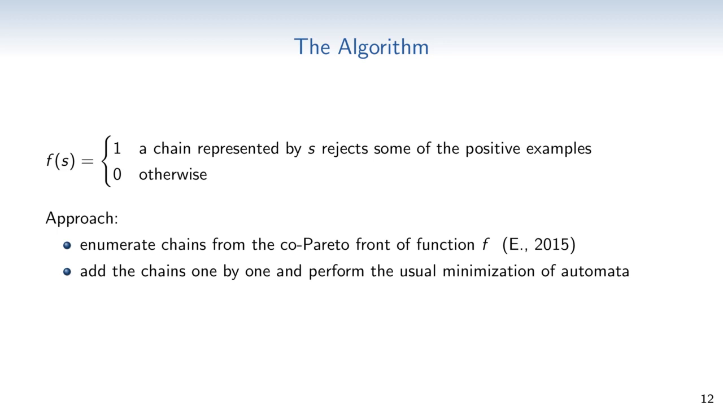In this way, instead of enumerating all possible simple chains that are consistent with the positive examples, we only go over the cooperator front of the function f and add those chains one by one to the resulting automaton. After each addition, we perform a minimization step in order to keep the resulting automaton small.